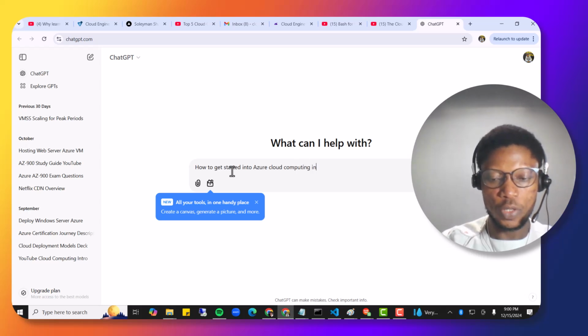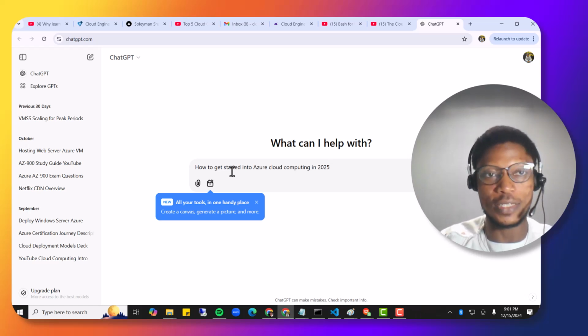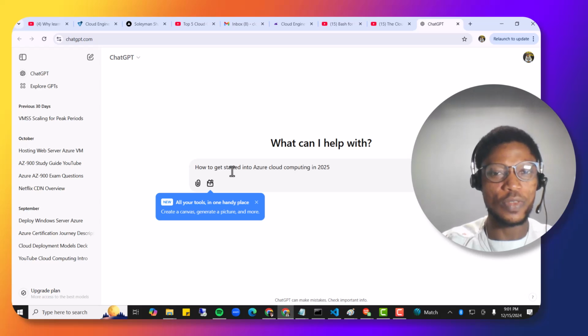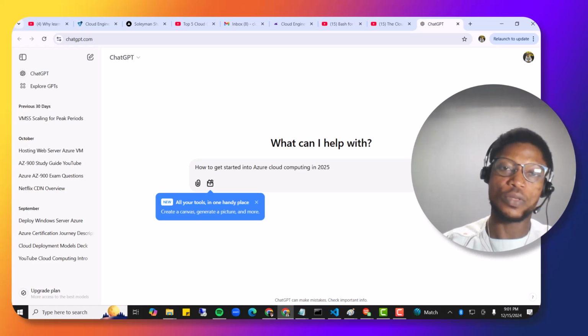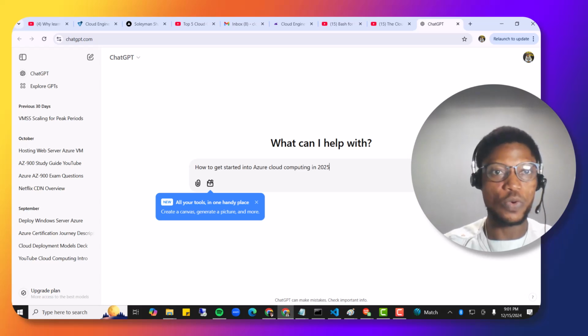in 2025. So should you have plans to also go into UI/UX, or front end development and maybe data analysis or something like that, you could actually leverage AI tools. It's kind of flexible, right? So what you give AI is what you get. So how to get started into Azure Cloud Computing 2025. Now, when you drop this, you've already given the prompt. So let's see what AI gives us.